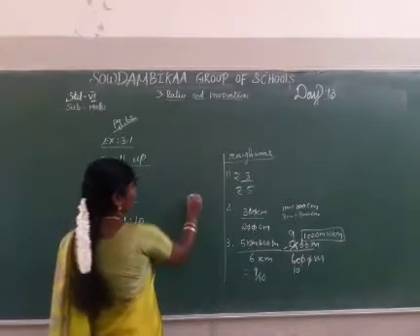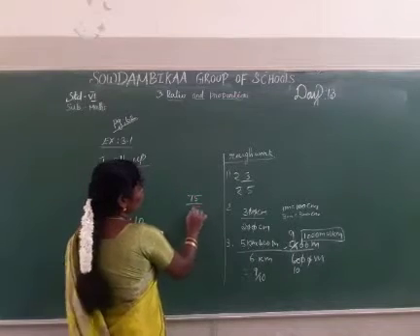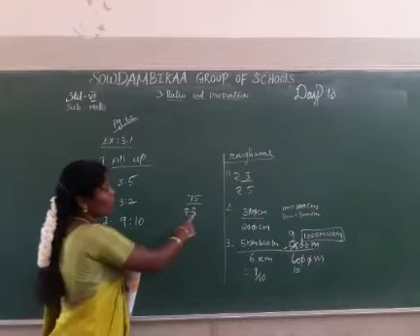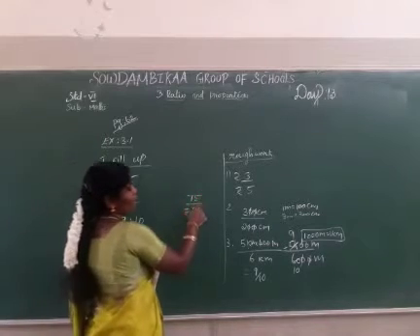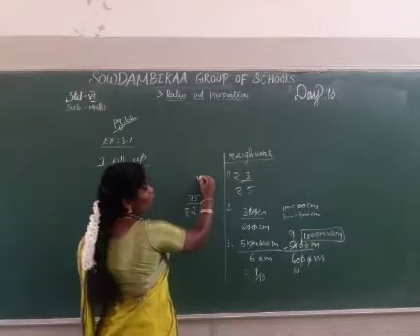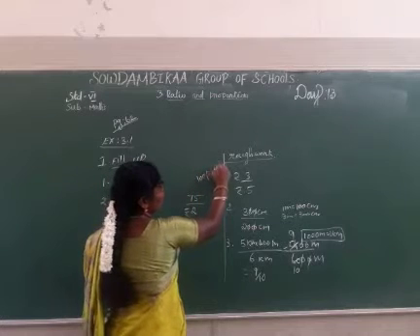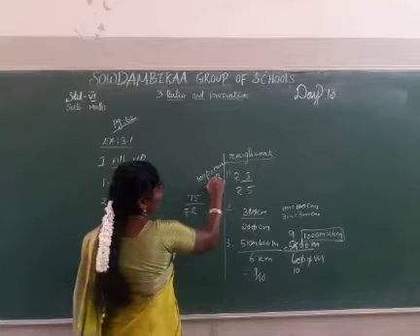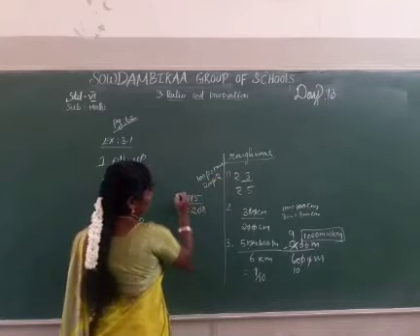Next, 75 paise divided by 2 rupees. So now convert the rupees to paise. How many paise is equal to 1 rupee? 100 paise is equal to 1 rupee. Now 2 rupees equal 200 paise.